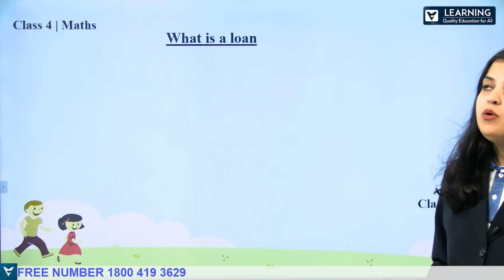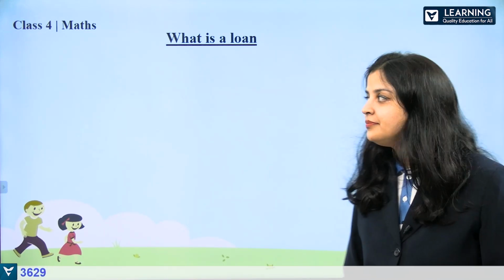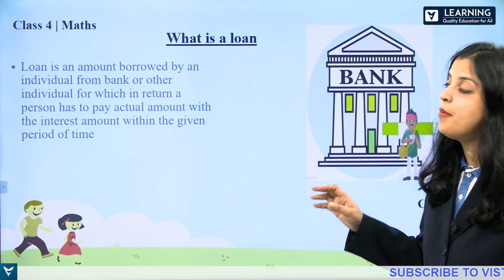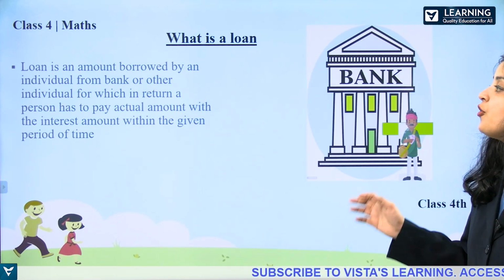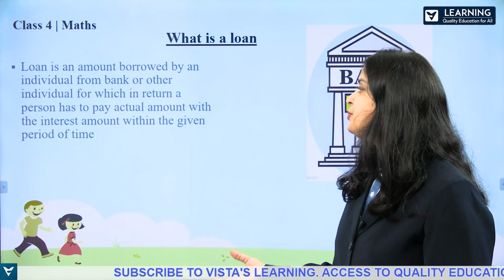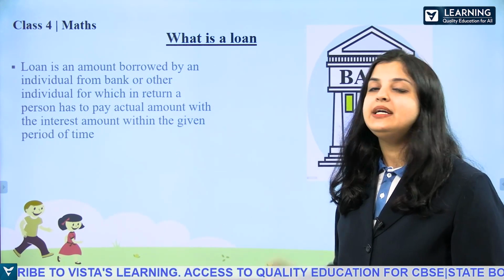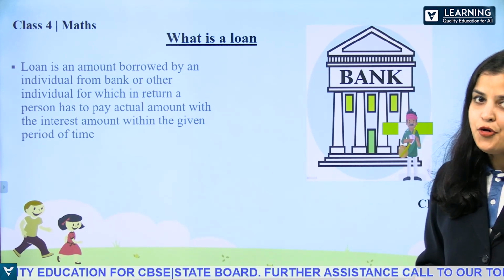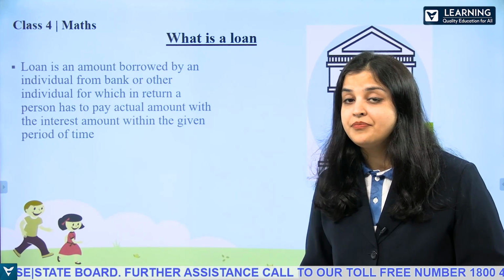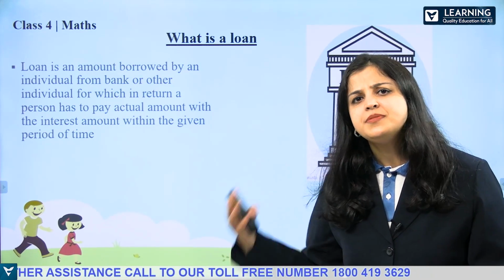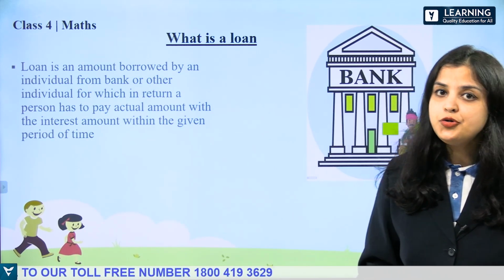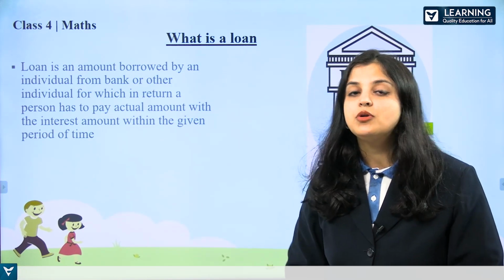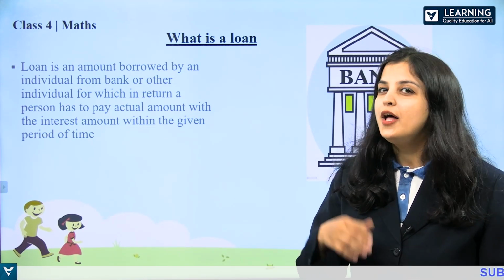What is a loan? Now let us understand what is a loan. A loan is an amount borrowed by an individual from a bank or other individual for which in return a person has to pay the actual amount with the interest amount within the given period of time. Now what do we understand from this? That a loan is an amount that we borrow from a bank or from some other individual. But what we have to do in return, we have to pay the actual amount with the interest amount. Means some interest rate is fixed on that amount.